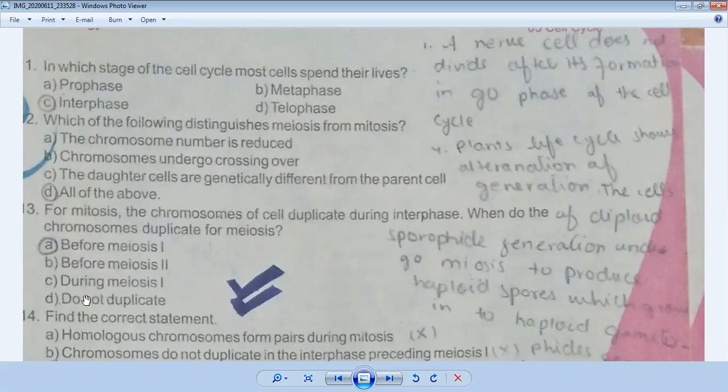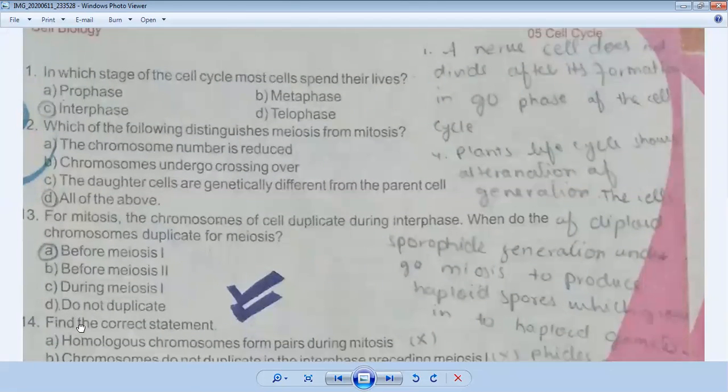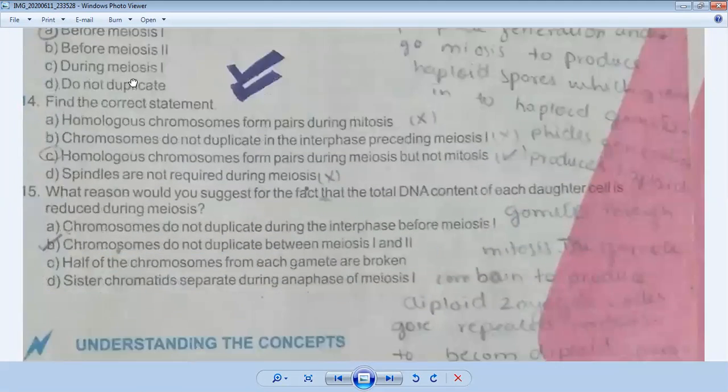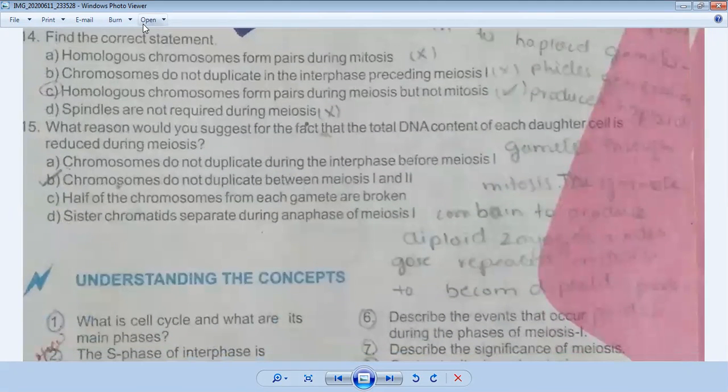Okay. Now question number 14. Now we will discuss question number 14 and 15. Find the correct statement. Homologous chromosomes form pairs during mitosis. No, this is wrong. B part, chromosomes do not duplicate in the interphase preceding meiosis 1.